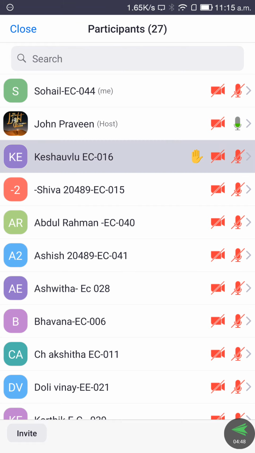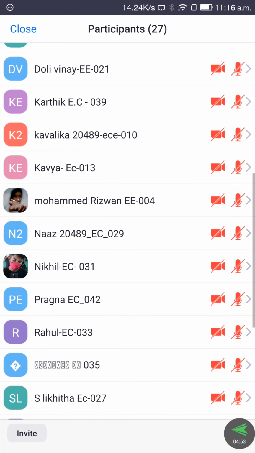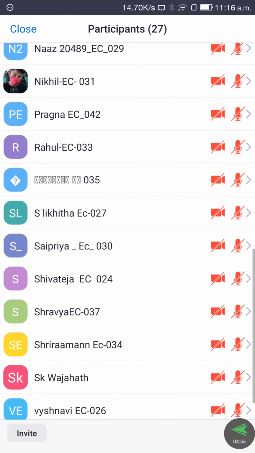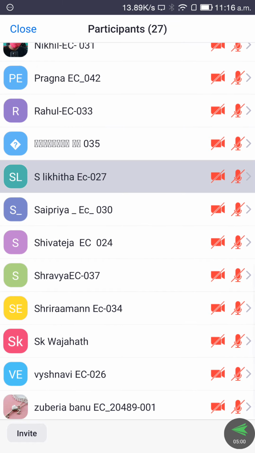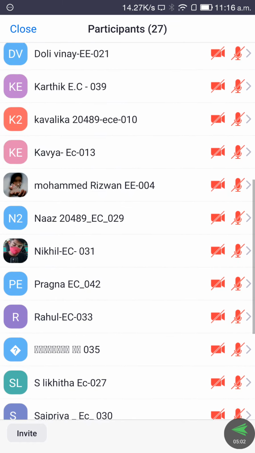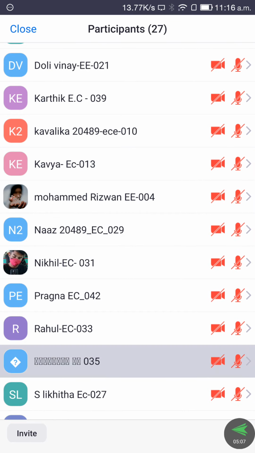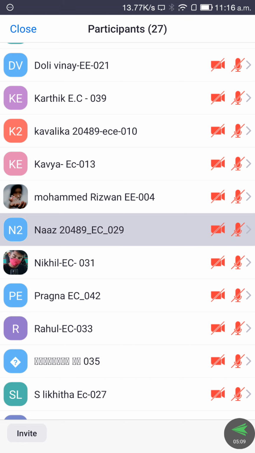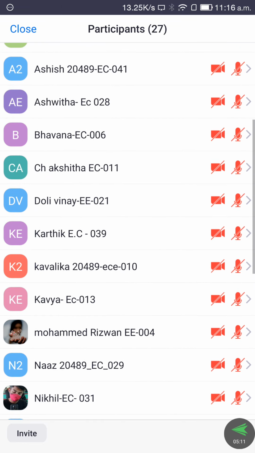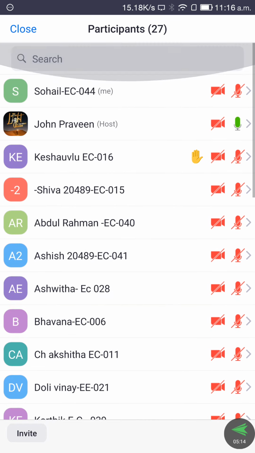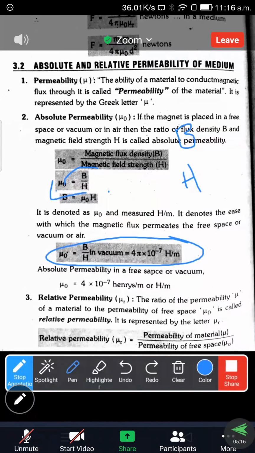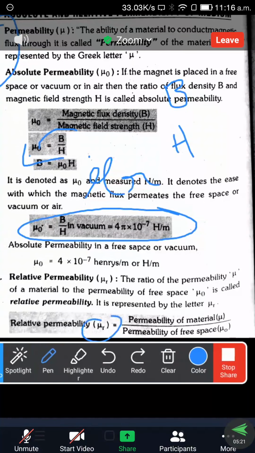Permeability of free space is denoted by mu naught. If you take the ratio of permeability and absolute permeability, that is what we call relative permeability. So we are discovering the relationship between permeability and absolute permeability. It is represented with mu r, equal to permeability of material by permeability of free space, which implies mu r equals mu by mu naught.